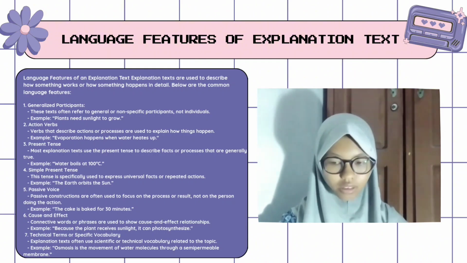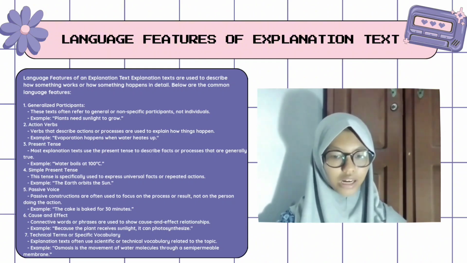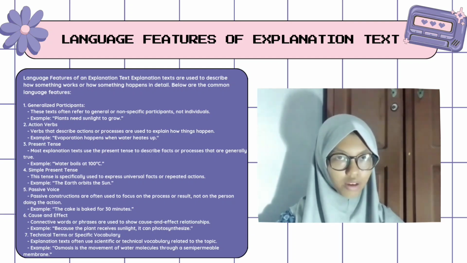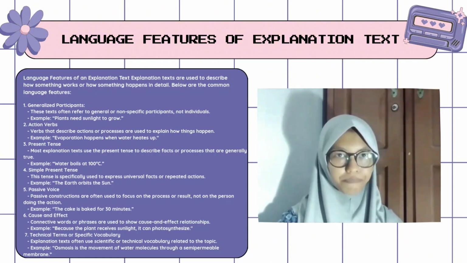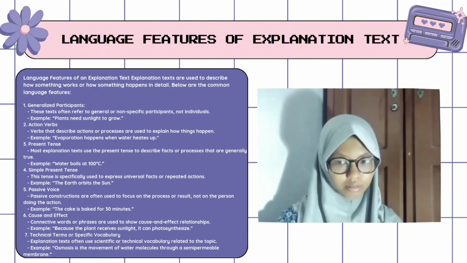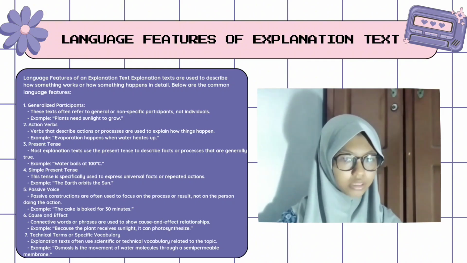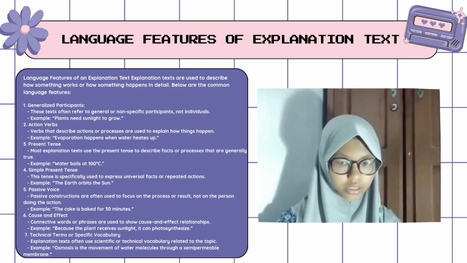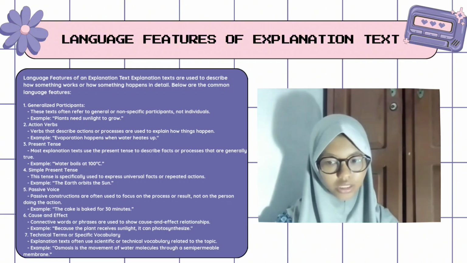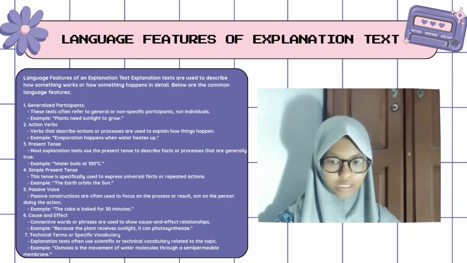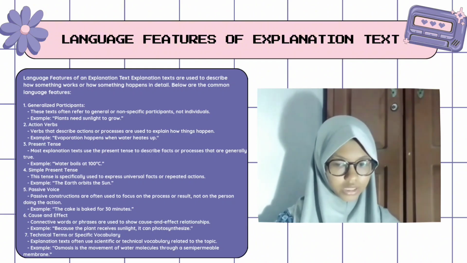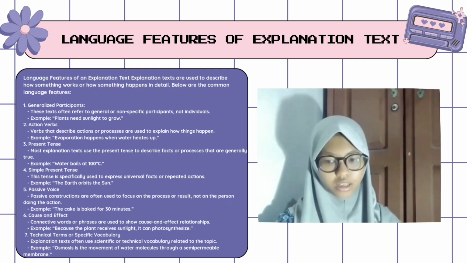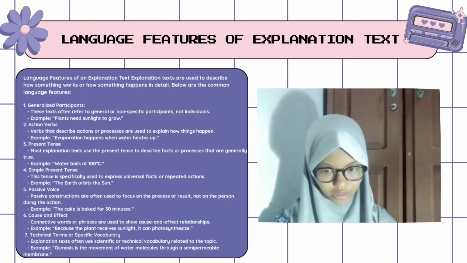Two, action verbs. Verbs that describe action or process are used to explain how things happen. Example: evaporation happens when water heats up. Three, present tense. Most explanation texts use the present tense to describe facts or processes that are generally true. Example: water boils at 100 degrees Celsius. Four, simple present tense. This tense is specifically used to express universal facts or repeated actions. Example: the Earth orbits the Sun.